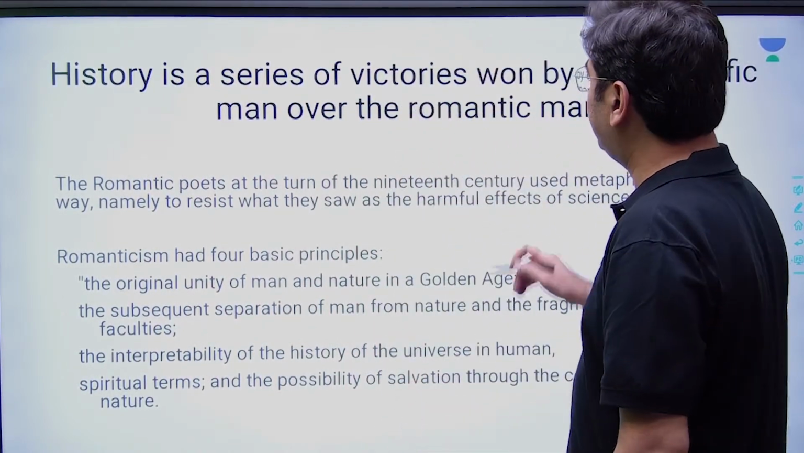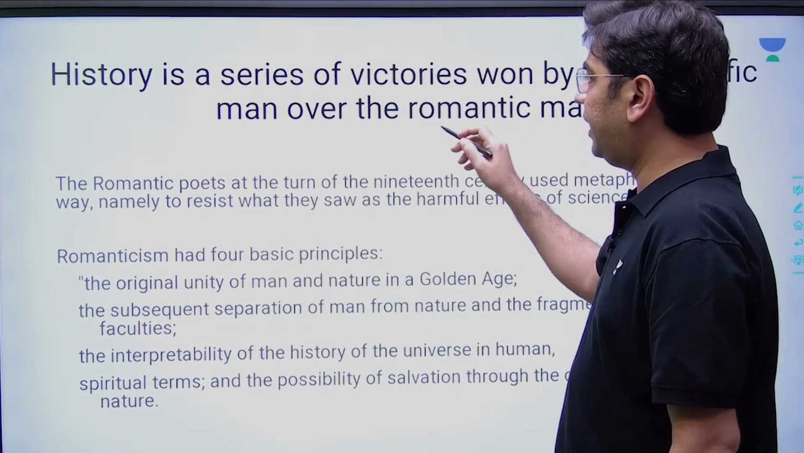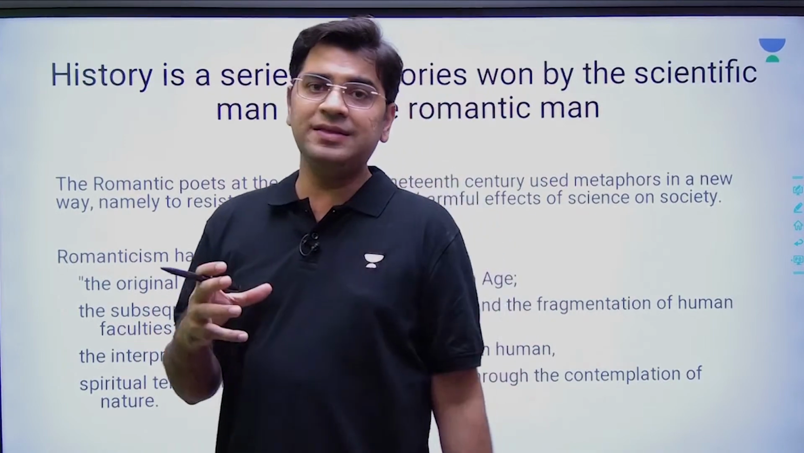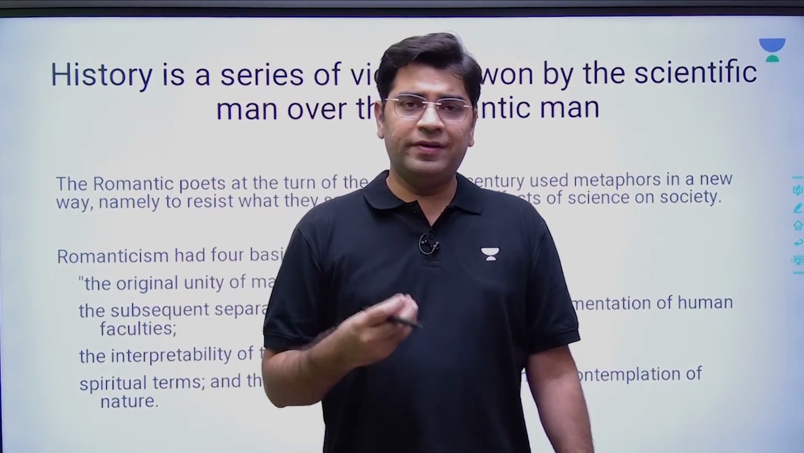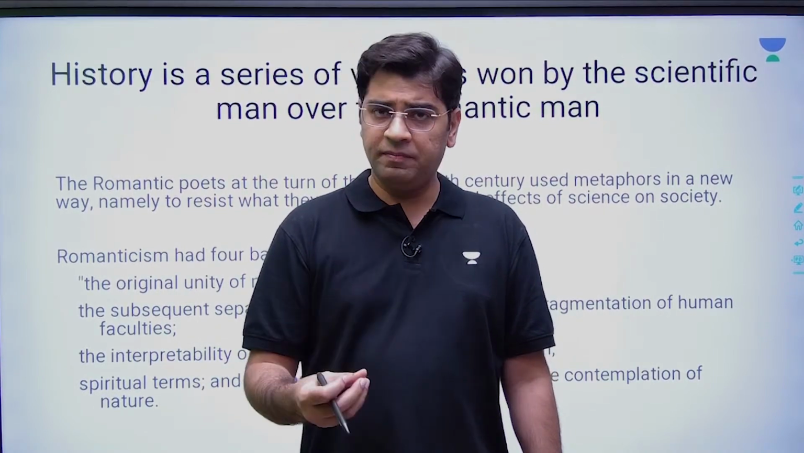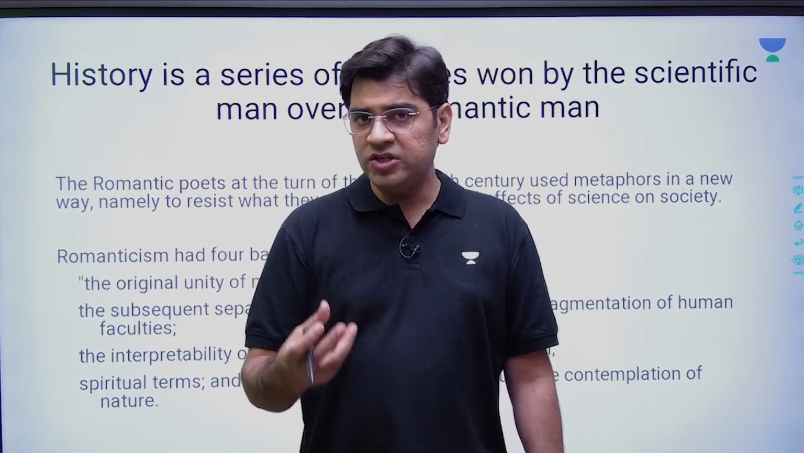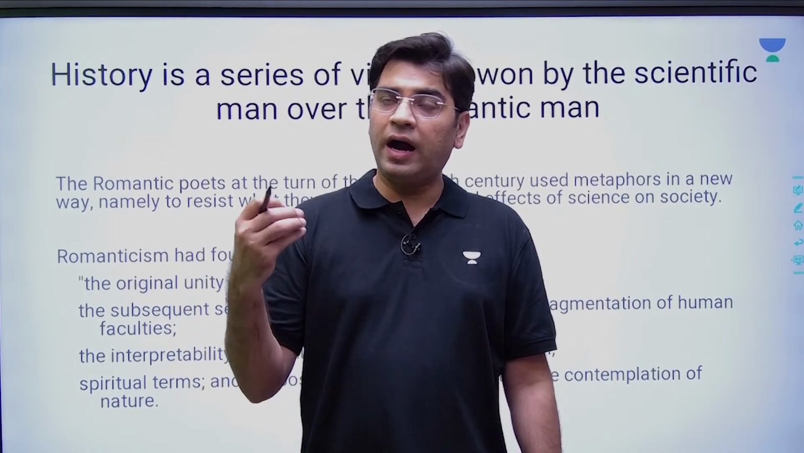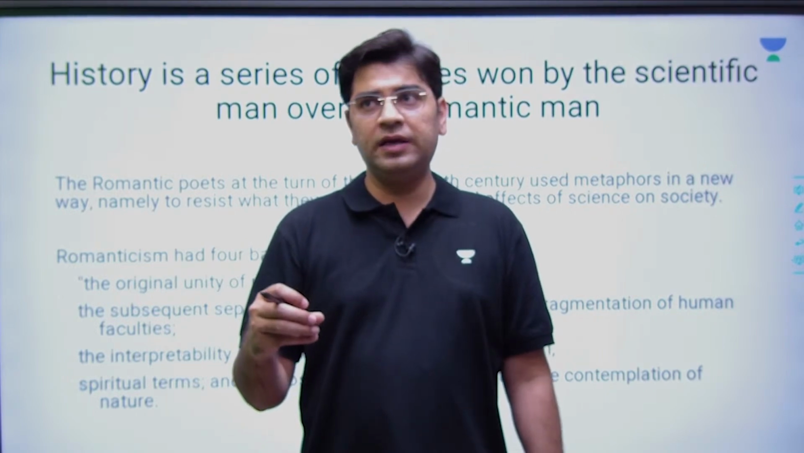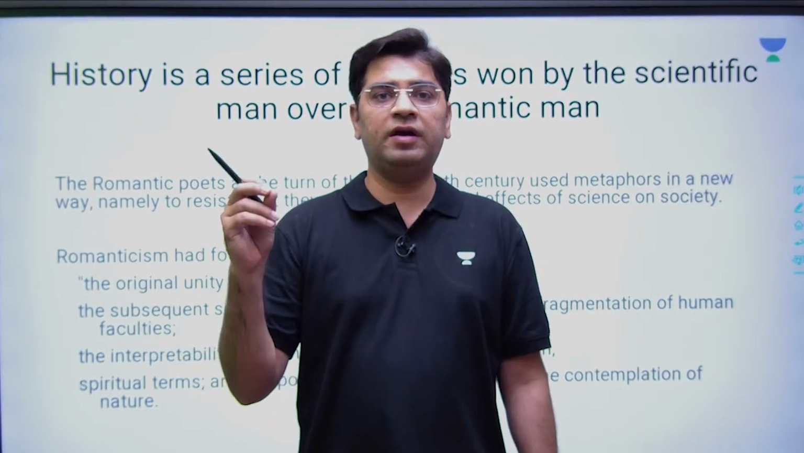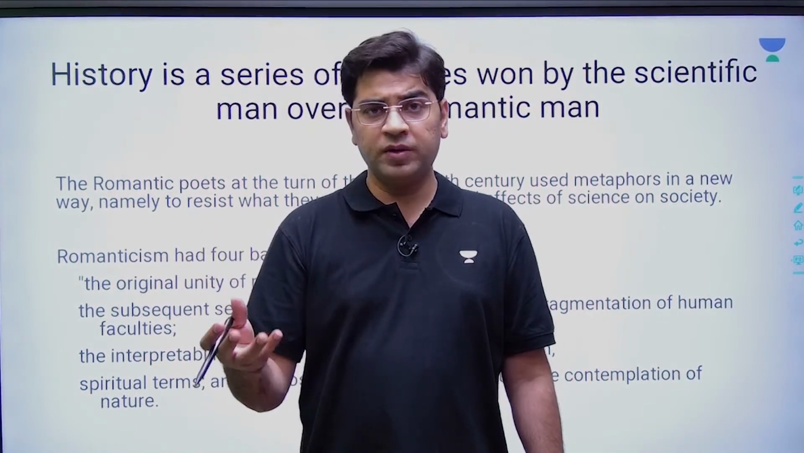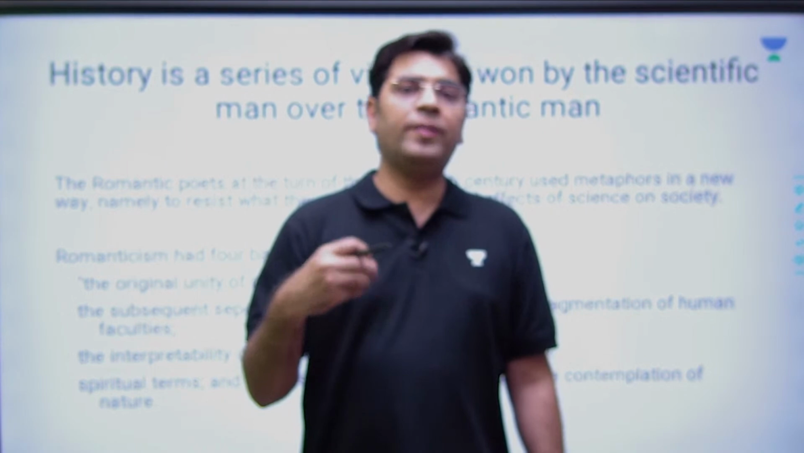History is a series of victories won by the scientific man over the romantic man. So this was about romanticism and scientism. As you know, after the 15th century, there was an era of Renaissance. Renaissance gave birth to the scientific man. That man became a mechanized man. He started using earth, the natural resources, as his means. So they thought these resources available on earth are the means to attain the luxurious goals of my life. And this is where romanticism comes in.